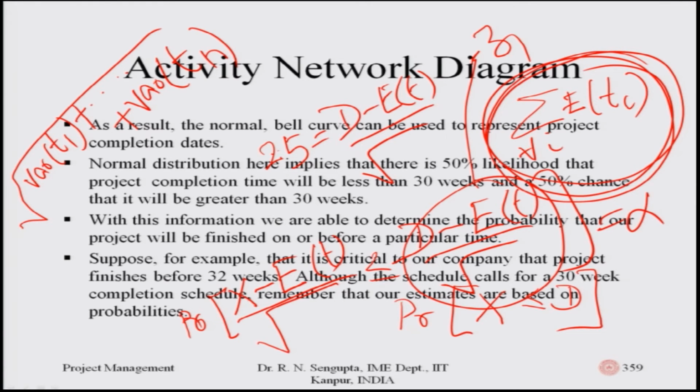So, 2.5 would now be multiplied by the square root of the sum of the variance, which is a known term, and I take E_t onto the left hand side, it becomes plus. So, the only unknown in this whole equation is d. So, d is basically 2.5, or whatever the value is, multiplied by the square root of the sum of the variance, plus the expected value of the sum of the expected values of the critical paths. I find out d.